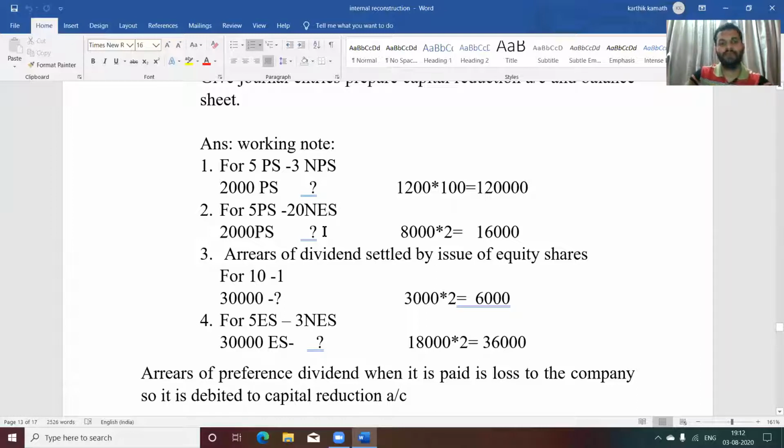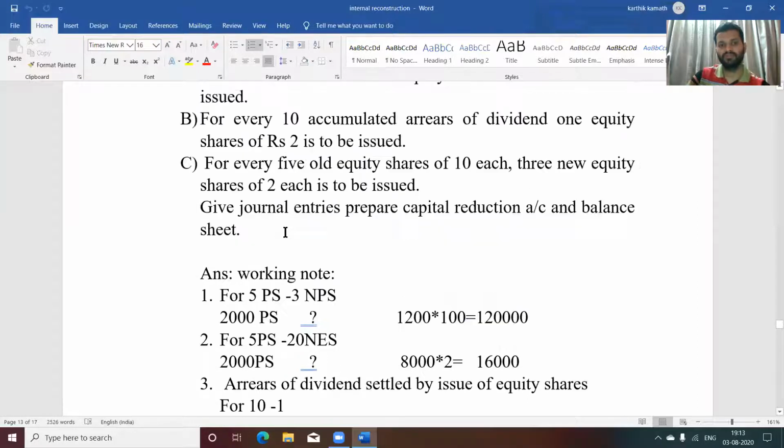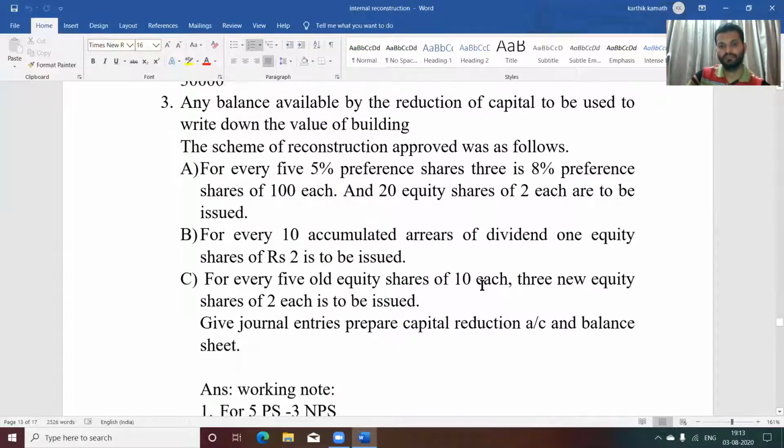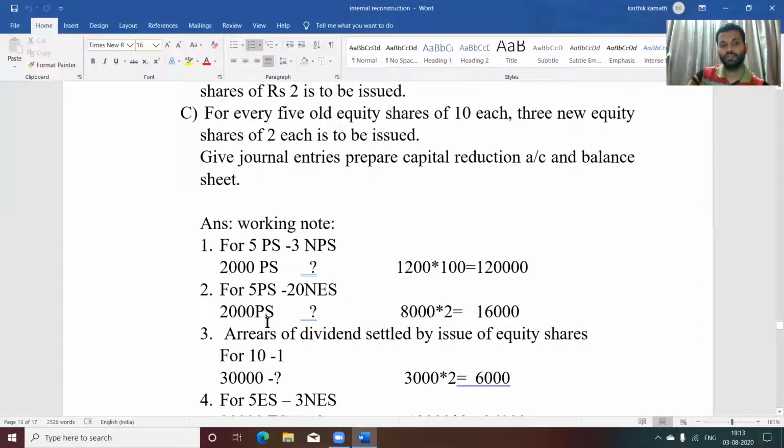Then again for 5 preference shares, equity shares are also issued. In the same adjustment, first new preference shares are issued, then after that new equity shares are issued. So for 5 preference shares, 20 new equity shares are issued. For 2,000 preference shares, how much? That is 2,000 into 20 divided by 5, 8,000. 8,000 into 2, the paid up value given in the adjustment, 16,000.